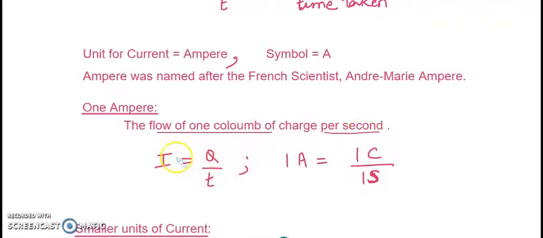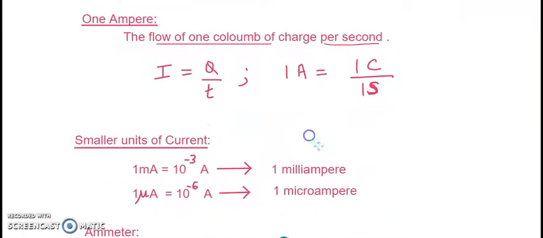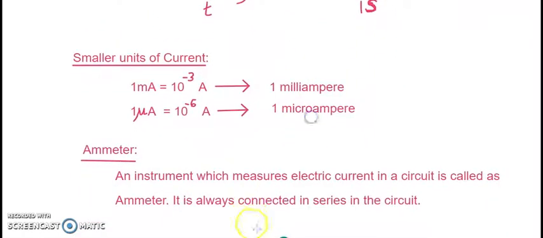In that I'm going to substitute the values. So I is represented by ampere, which is 1 ampere equals 1 coulomb charge flowing in 1 second. That is known as 1 ampere. The smaller units of current are 1 milliampere, that is 10 to the power minus 3 A, and 1 microampere, which is 10 raised to minus 6 A.